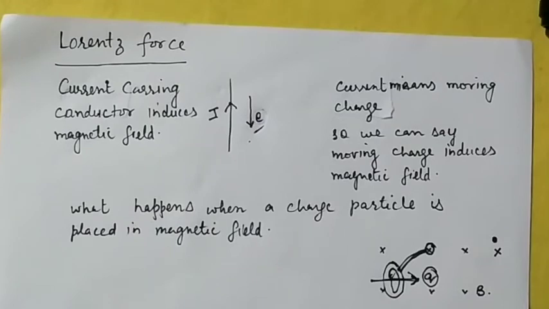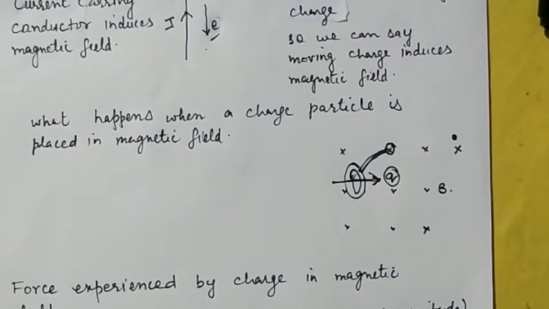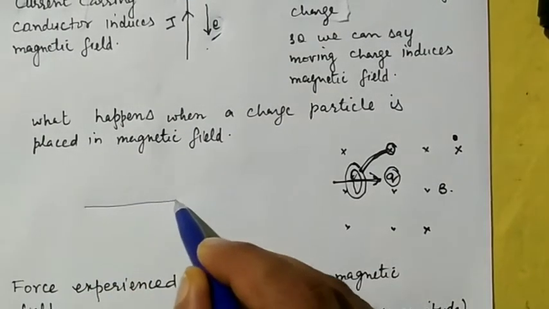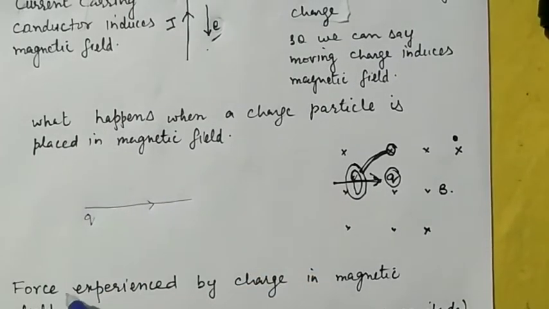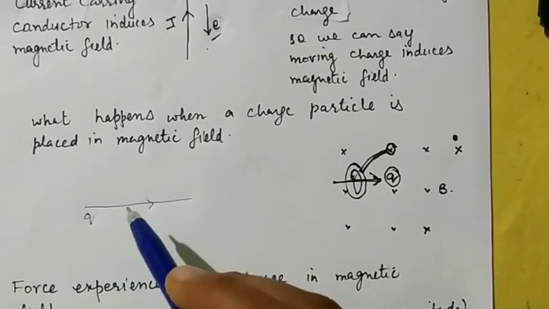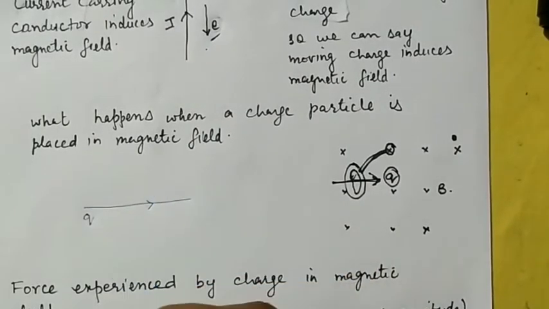Now, one more point: as we discussed, a moving charged particle, suppose this charge Q is moving along this direction. A moving charged particle induces a magnetic field around it.